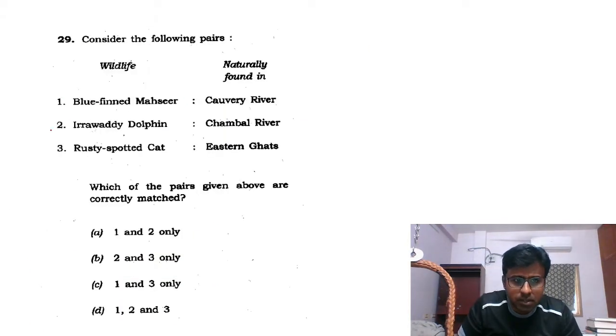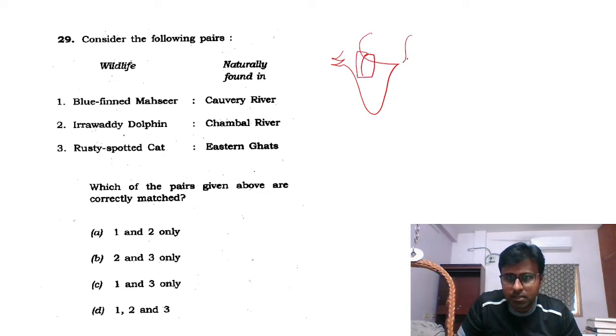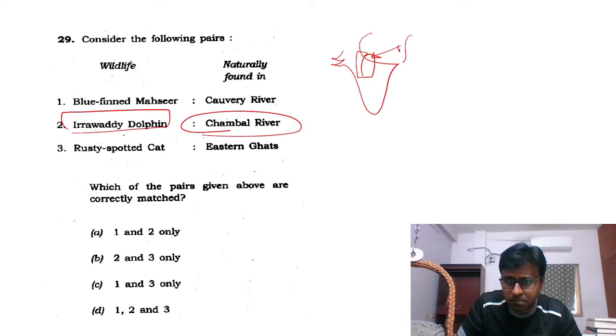And this is one simple, again, map question. Okay, Chambal is here. In this region, this is Chambal, and Airavati somewhere here. Airavati dolphin, how would it be naturally found in Chambal? The distance between these two is this. So this is wrong.